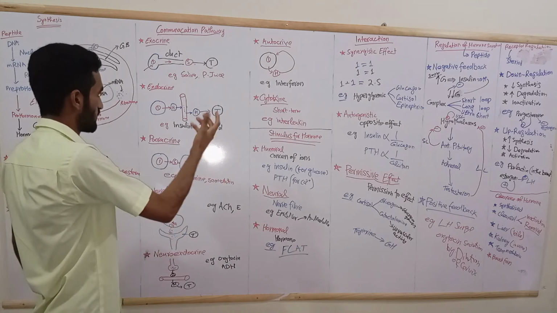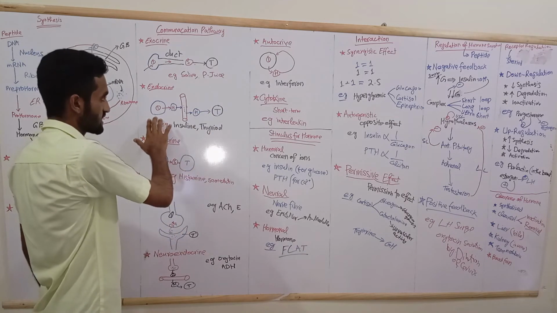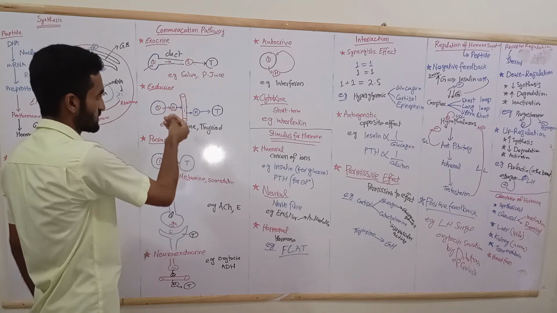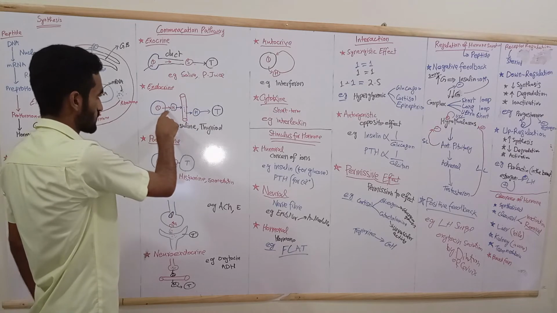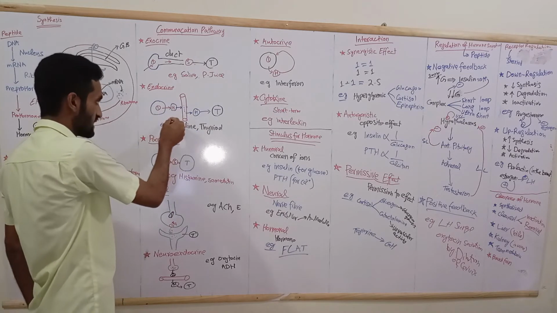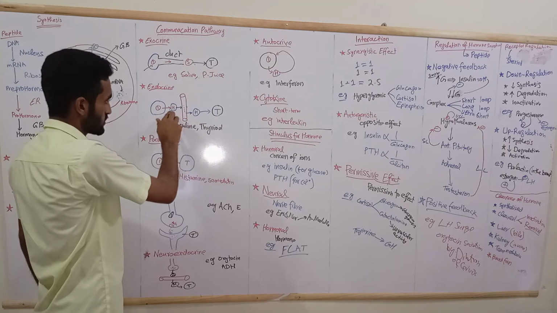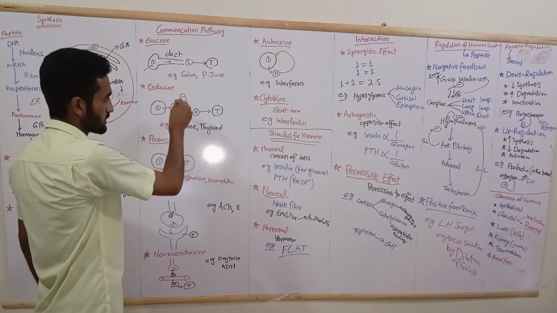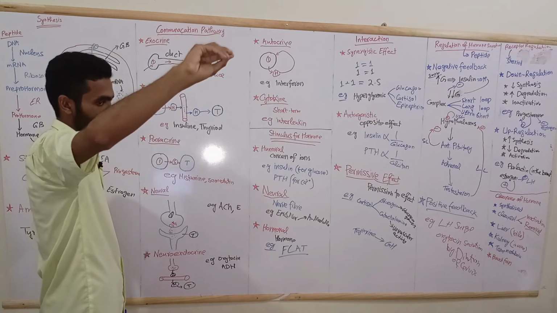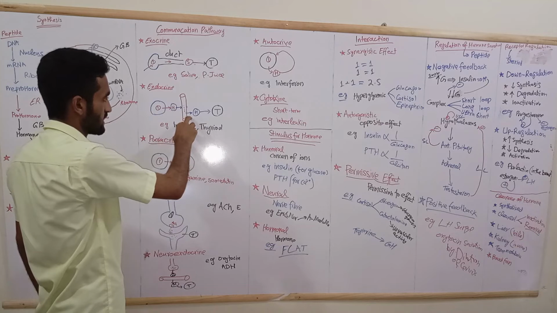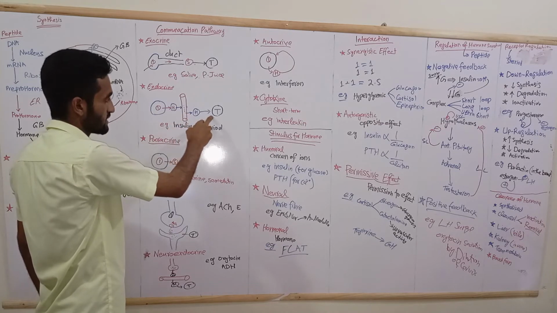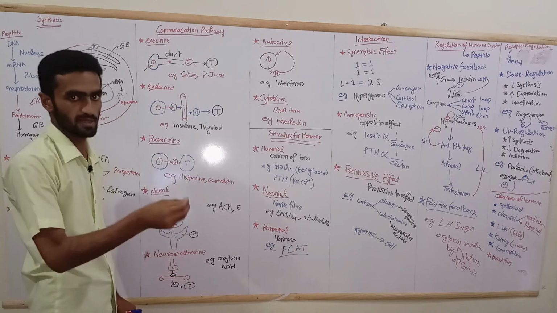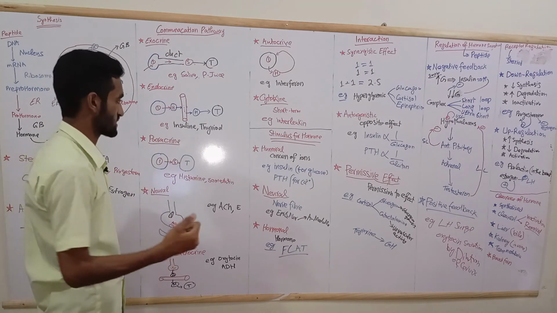Now endocrine, how do they affect? Here is the secretory cell, here is a target. How do they reach the target? The secretion, which is hormone. In the case of endocrine, the hormone comes out of the secretory cell in the glands and enters the blood. Through the blood vessel it is distributed to its target, where the hormone comes out of the blood and reaches its target receptor, where it performs its action. It may be intracellular or extracellular.